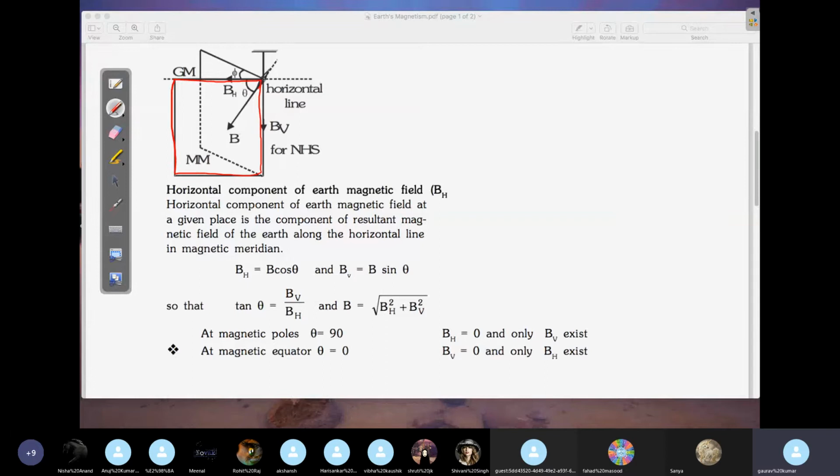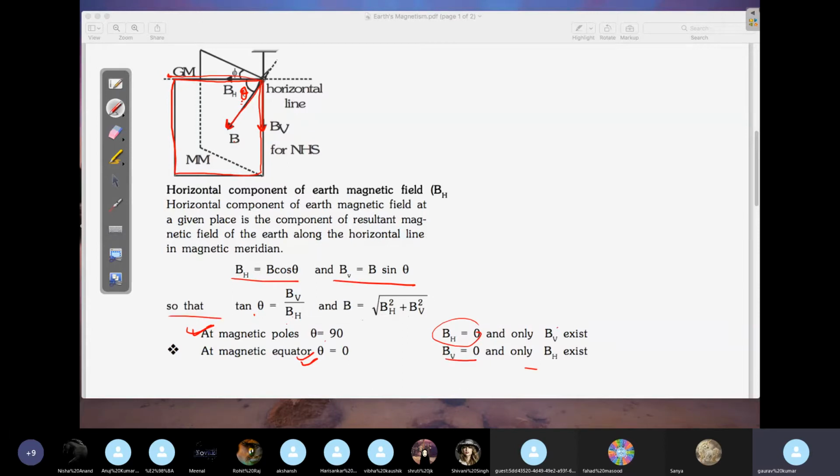This is the net magnetic field here. You got the value of BV here, and you got the value of BH here. This is the theta, which is basically your dip. So now you can write: what is BH? B cos theta. What is BV? B sin theta. What is tan theta? BV by BH. And what is the net? Root of BH square plus BV square. I just explained this to you: at the magnetic poles, theta will be 90. At the magnetic equator, theta will be 0. So at the poles BH will be 0 and only BV will exist, and at the equator BV will be 0.